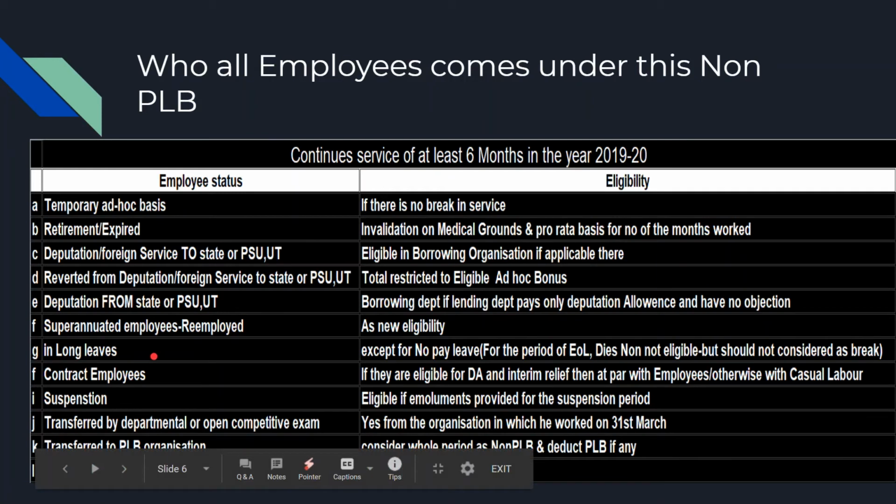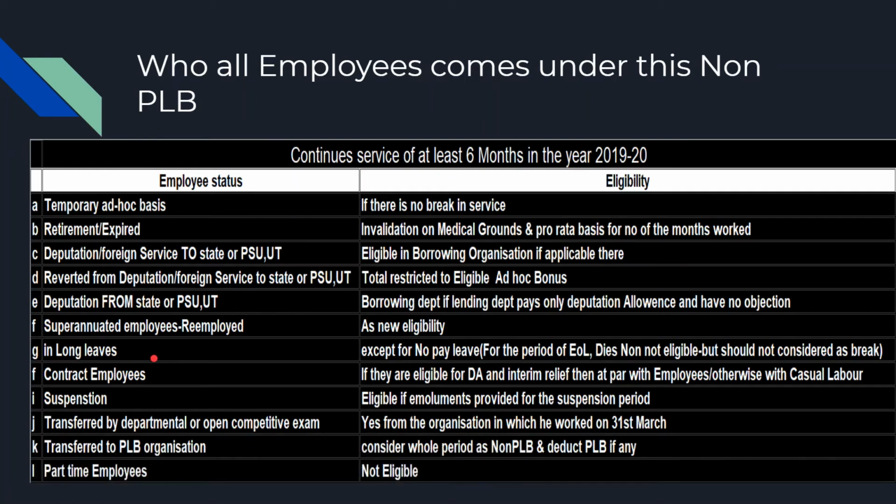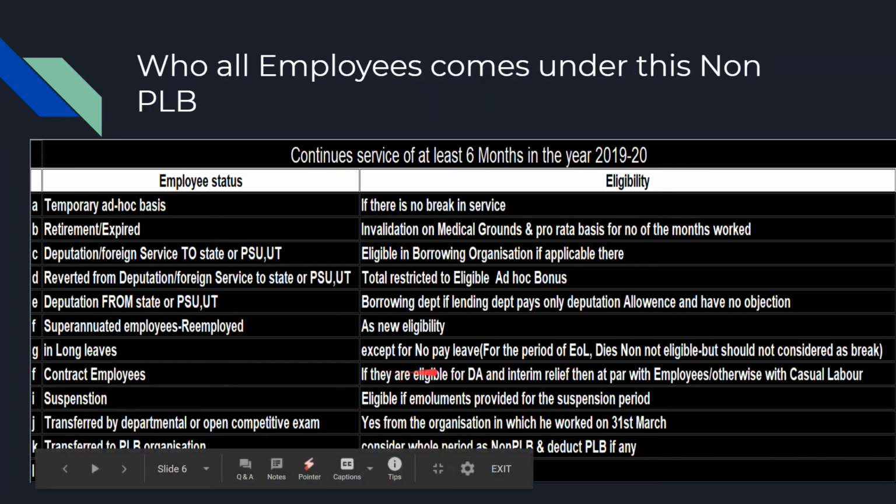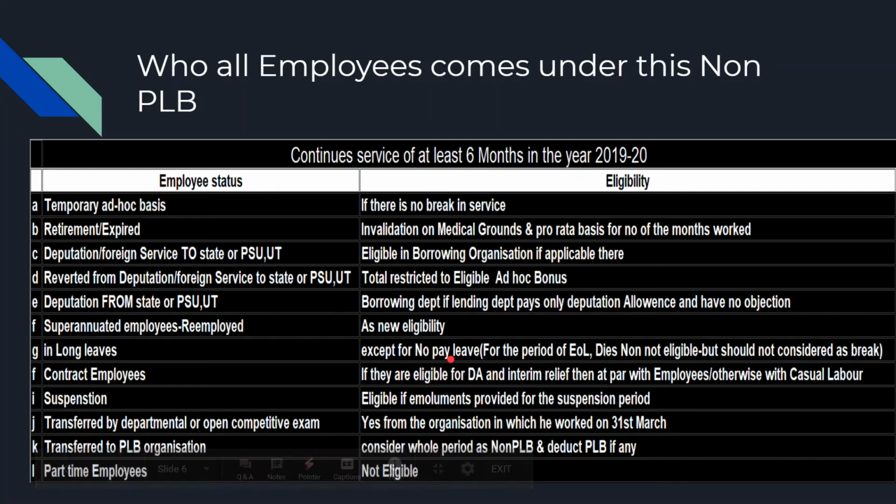In case of long leaves, also the employee is eligible because he is getting the salary. But in cases where he is not getting any salary, then he is not eligible. We'll call it no pay leaves. For example, extraordinary leave and dies-non. These are two cases in which the employee will not get any salary.